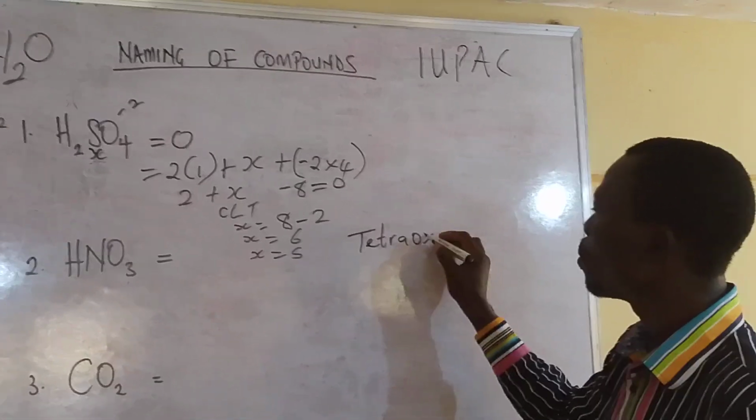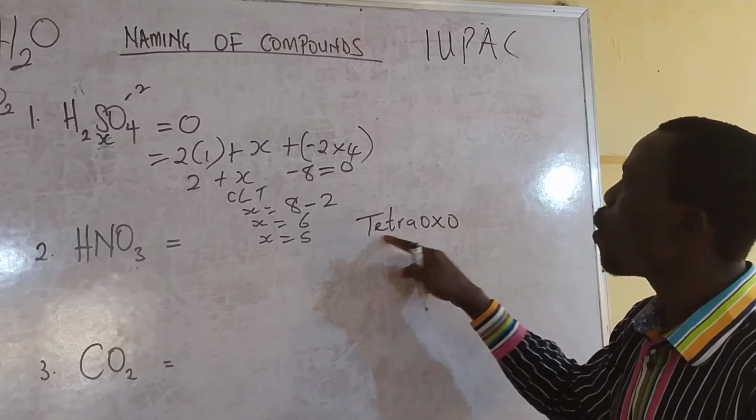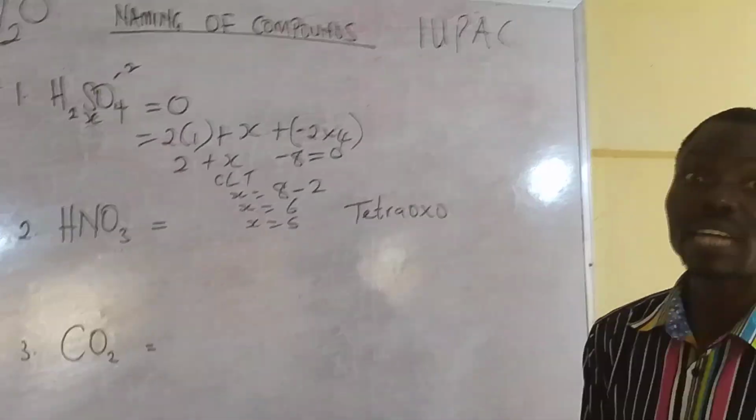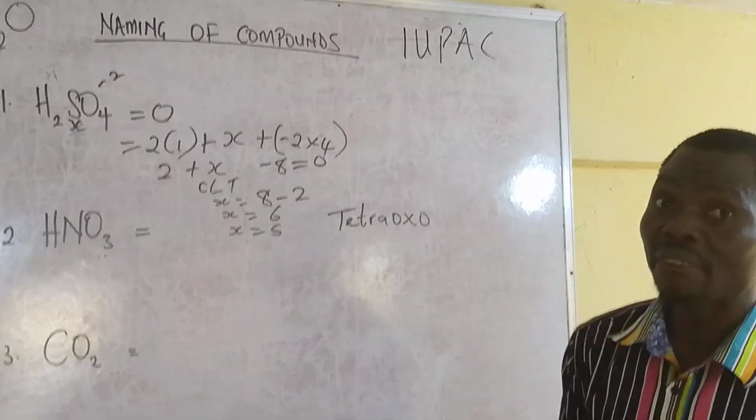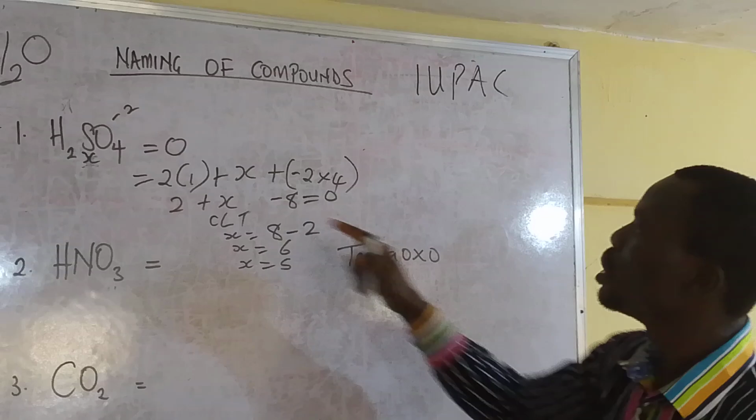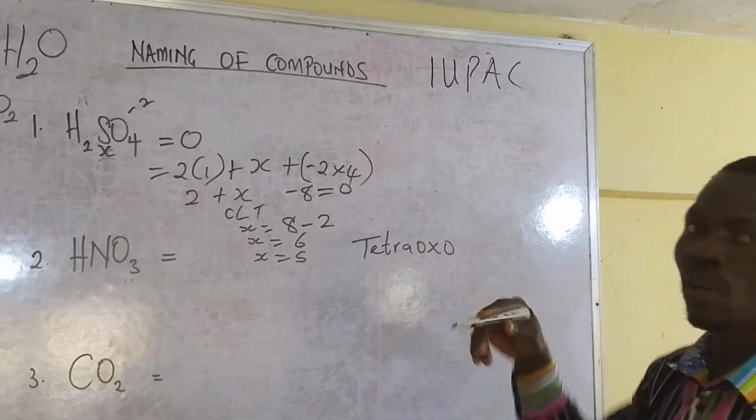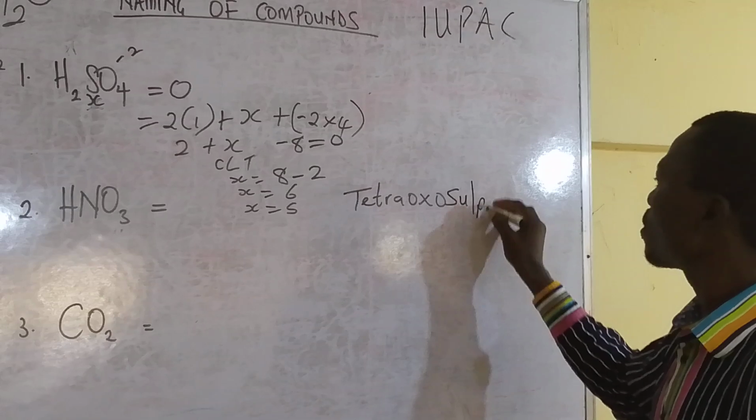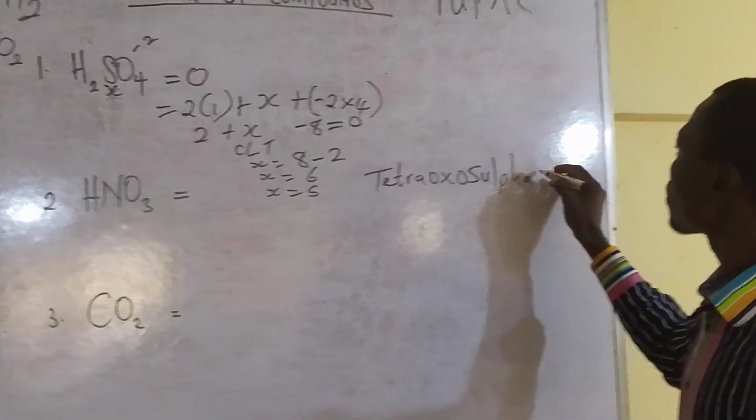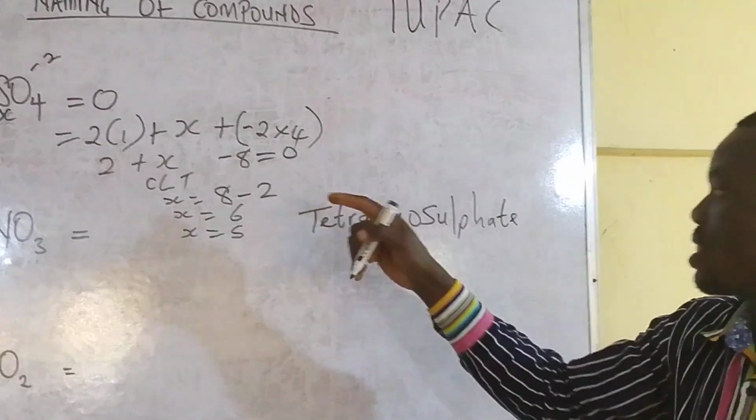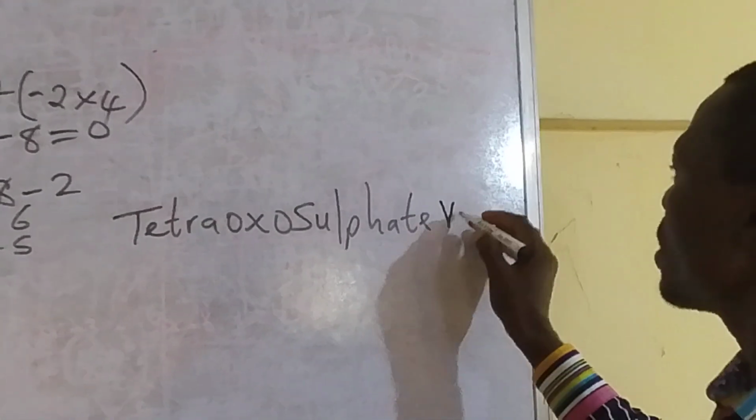Tetraoxo. Tetra means 4 oxygen. Then if it is 3, we have trioxo. If it is 2, we have dioxo, and so on. So we have tetraoxo. The sulfur that is there will be coined as sulfate. Then the S that we got is 6. Then we put our 6 here.